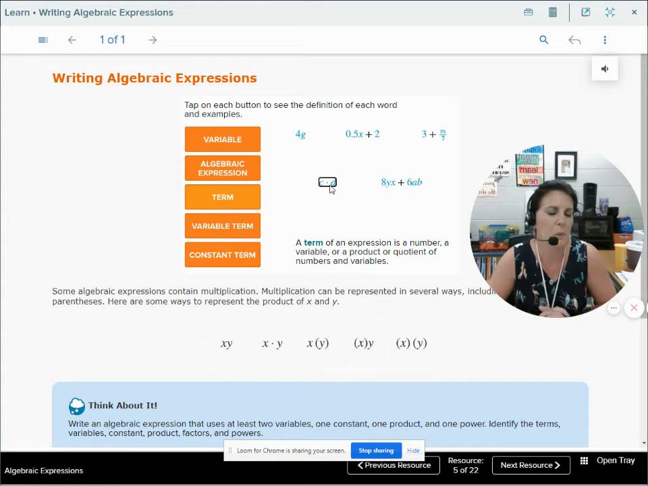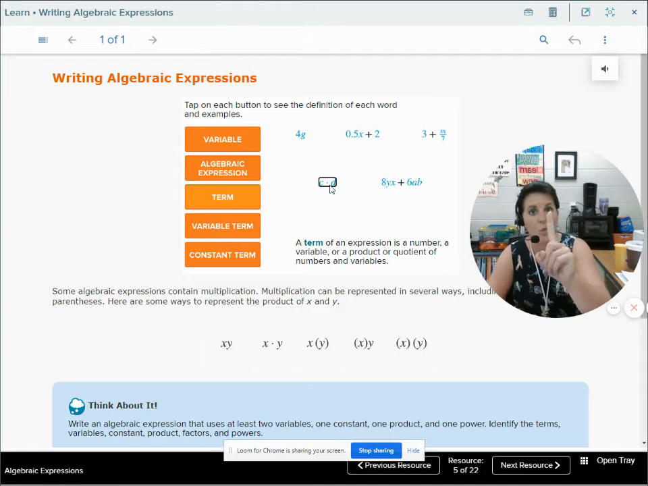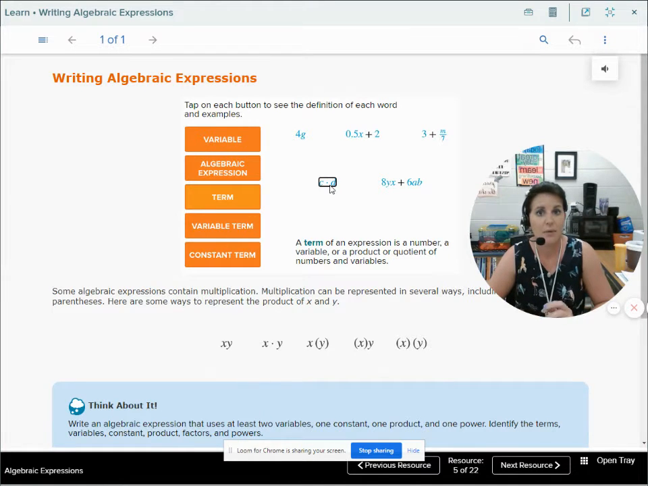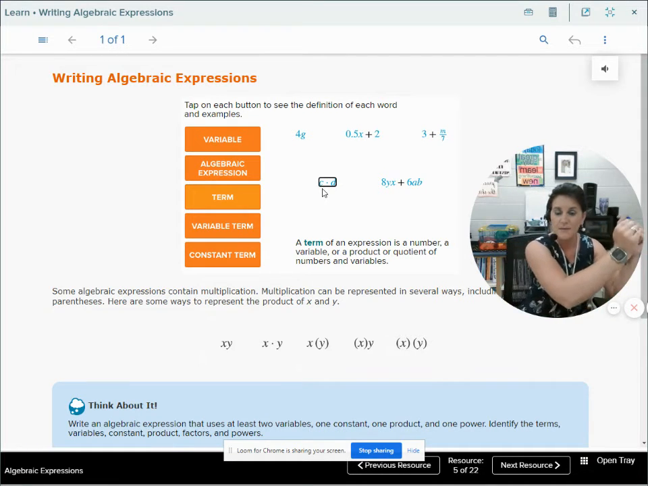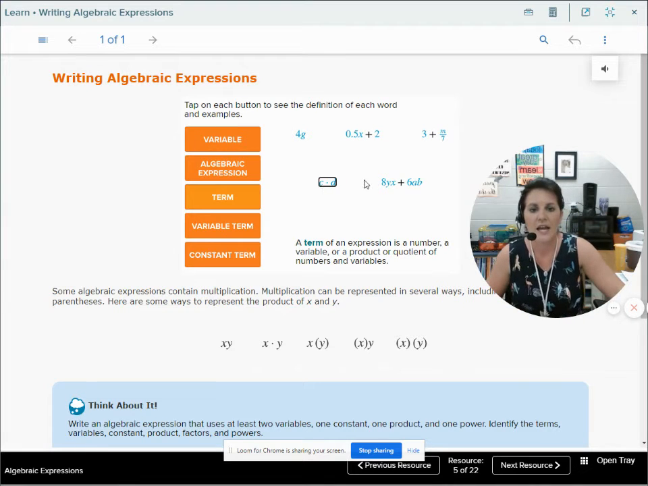This, you might be a little bit confused and think, oh, that's two terms, but it is not. It is one term because it is not separated by a plus or a minus. That's a multiplication sign. So when I multiply two things together, C times D, that's one term. C times D plus something else would make it two terms. And then here, of course, we have two terms. It's separated by this plus sign.